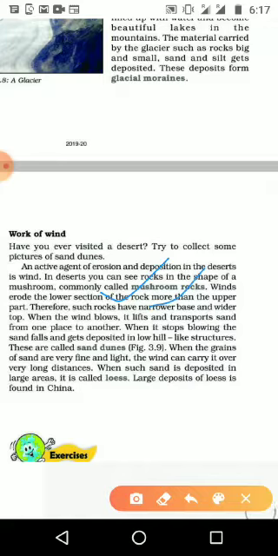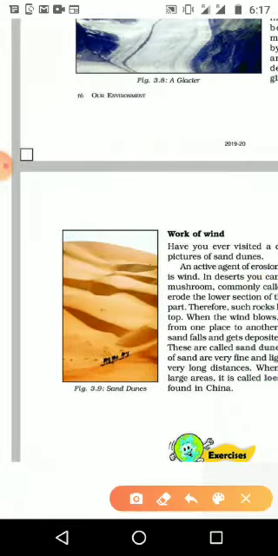When the wind blows, it lifts and transports sand from one place to another, and when it stops blowing, the sand falls and gets deposited in low hills, or a hill-like structure, that is known as sand dunes. If the wind takes the sand and deposits it in a small hill-like shape, it is known as sand dunes.